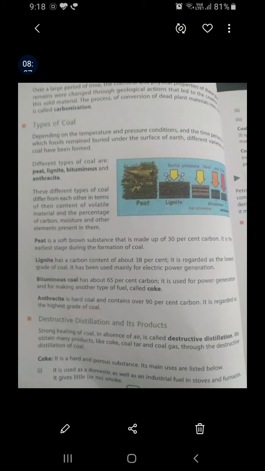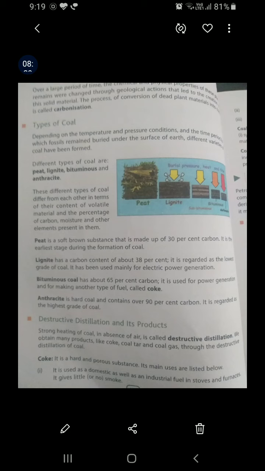Now there are 4 types of coal: peat, lignite, bituminous and anthracite. These 4 types of coal differ from each other in terms of the volatile material and the percentage of carbon and moisture present in them. Peat is a soft brown substance and 30% carbon is there in it, and it is the earliest stage during the formation of coal.